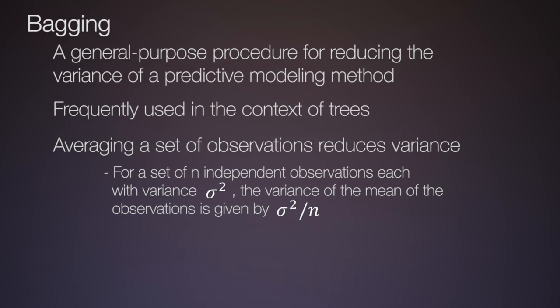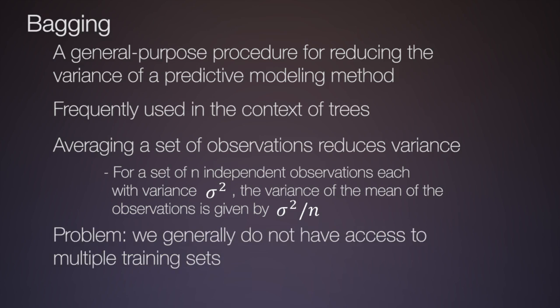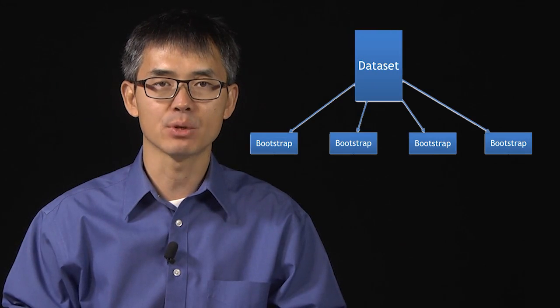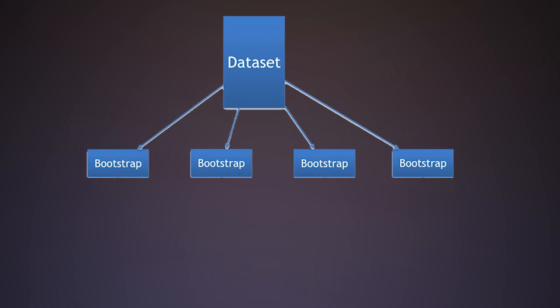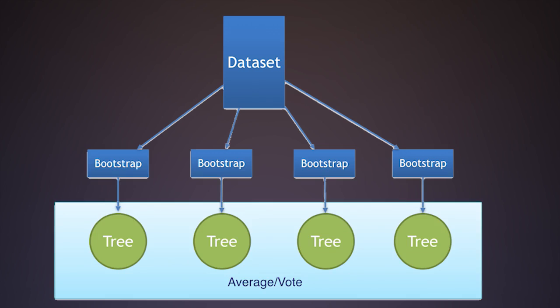While this is a straightforward idea, it is not practical, since we generally do not have access to multiple training sets. To resolve this issue, we take repeated samples from the training set. This is usually called a bootstrap. We can then train the model on each bootstrap sample and average the result. This procedure is what we call bagging. We can also cross-validate, using data not in the bootstrap samples. Bagging can sometimes significantly improve the predictive performance of trees. Note that from our description here, bagging is a general idea and can in principle be applied to many other predictive models, such as linear regression and logistic regression.